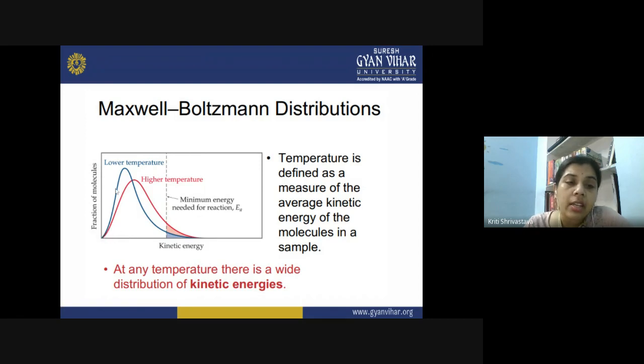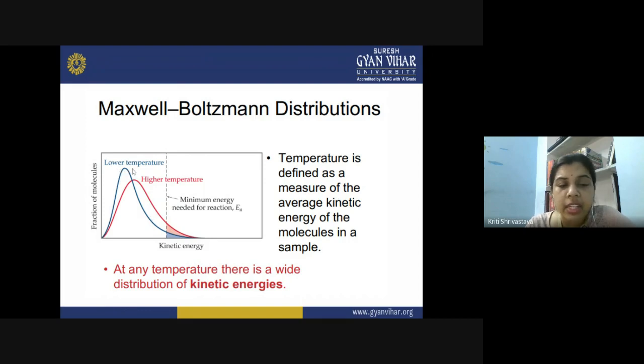You see that only a small fraction of molecules have very high kinetic energy, but the majority of the molecules have a low kinetic energy at lower temperature. Now, suppose you increase the temperature by a certain factor from T1 to T2. What happens at the higher temperature?